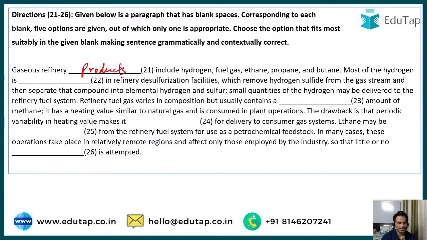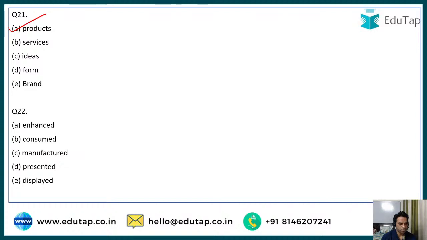Most of the hydrogen is dash in refinery desulfurization facilities. Most of the hydrogen is enhanced, consumed, manufactured, presented, or displayed. Very good, Anjali. When we are talking about using it, the correct option is, no, Prerna, it's not manufactured. No, it is consumed. Very good, Lina.